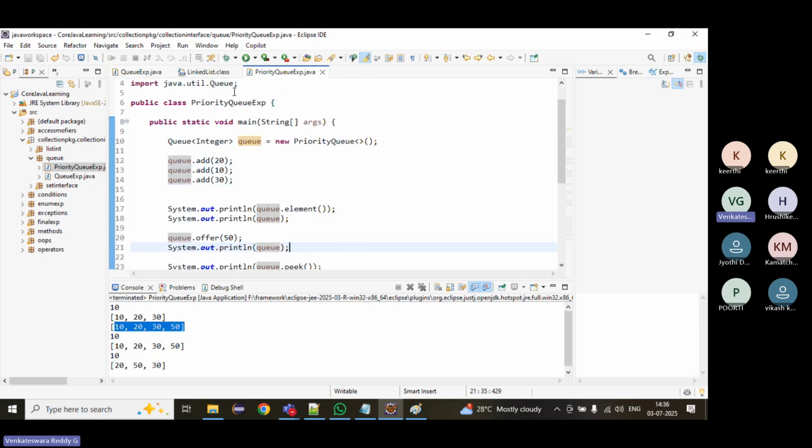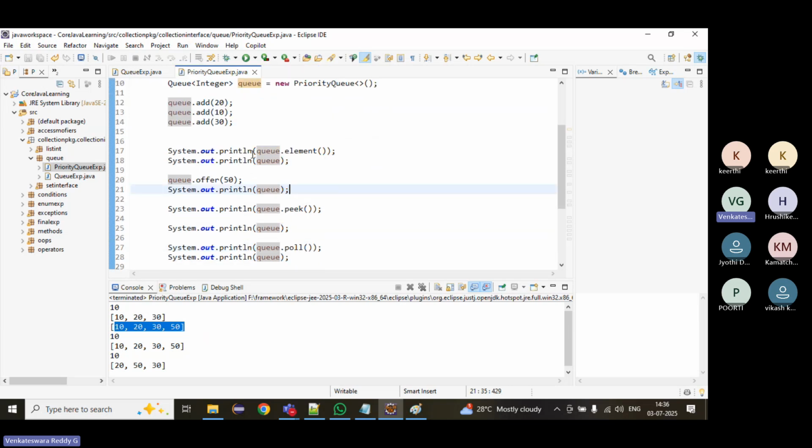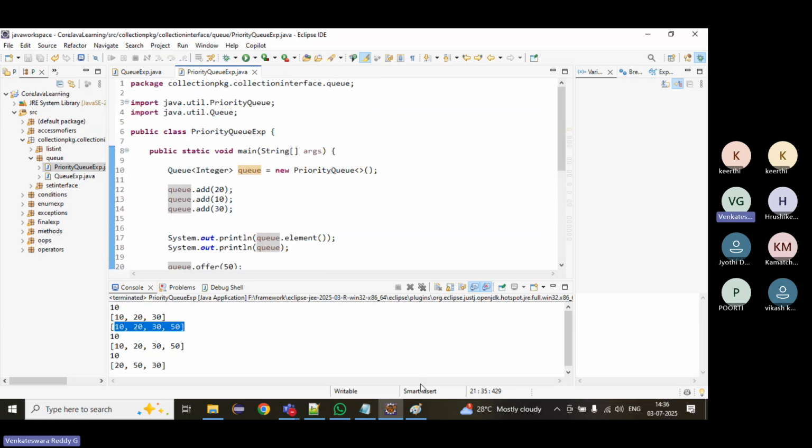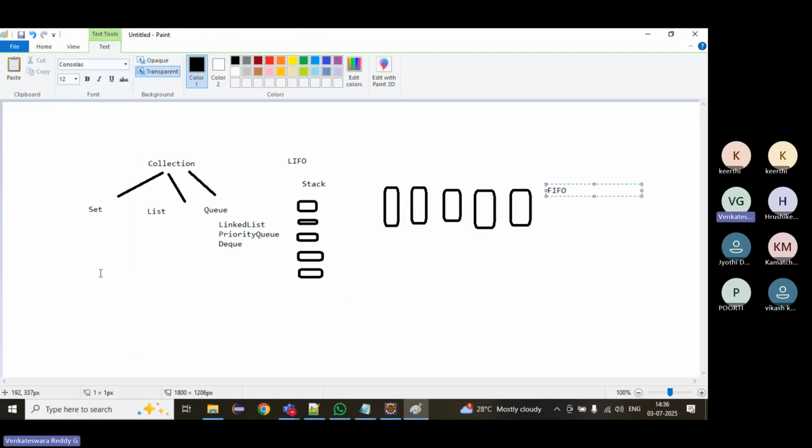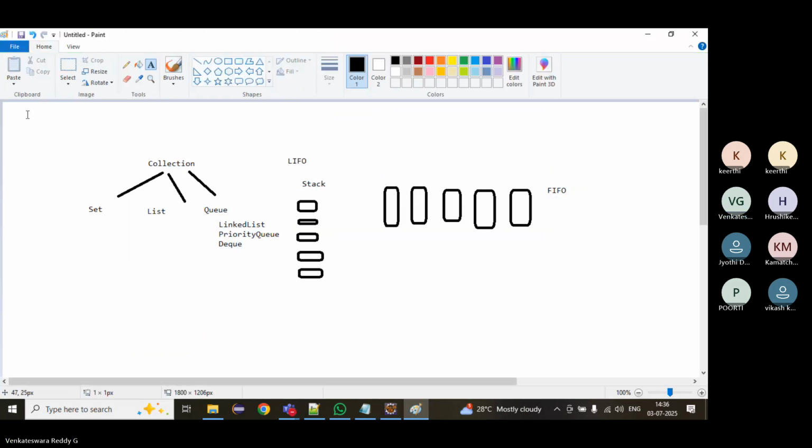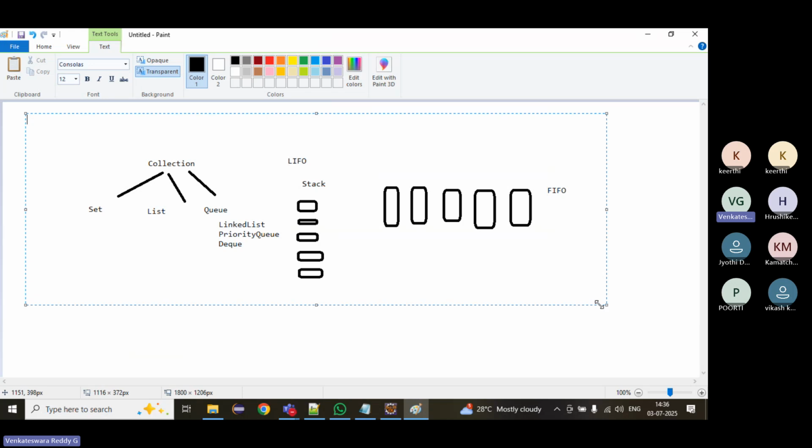Queue and priority queue. We can also have something like ArrayDeque. Now coming to our actual topic, the Map interface. Let's go with the map.